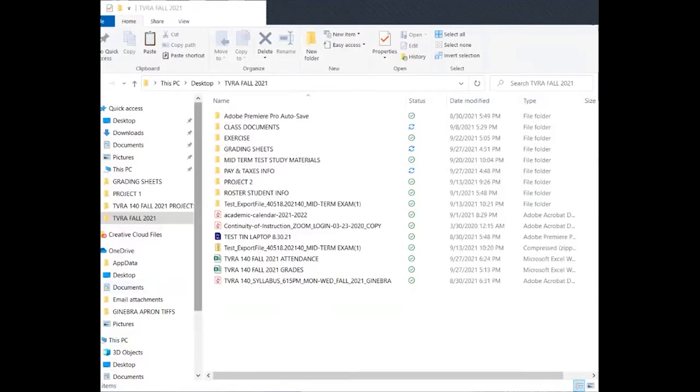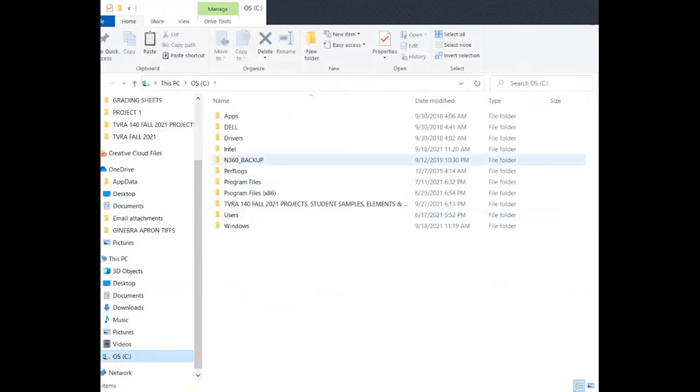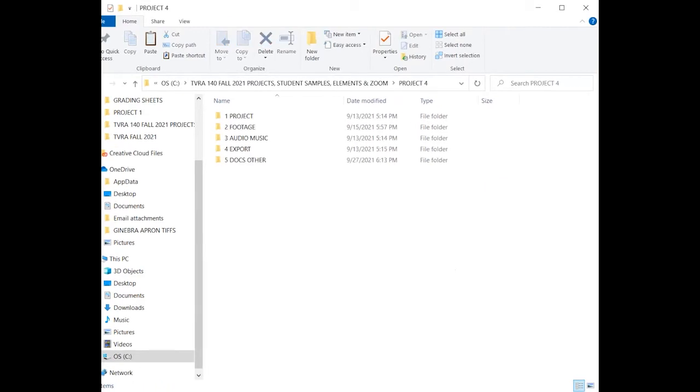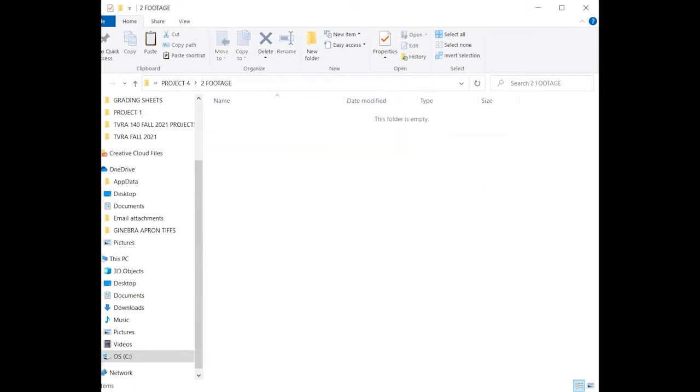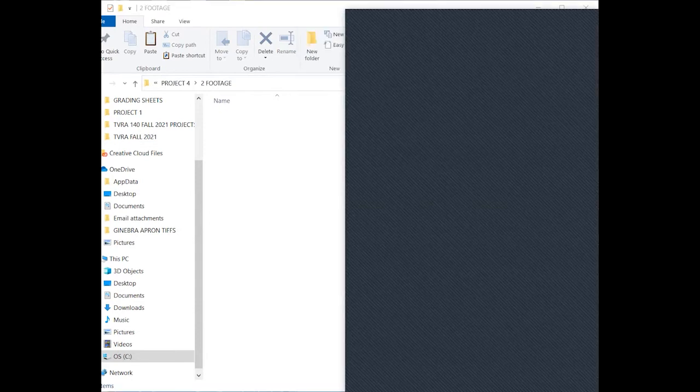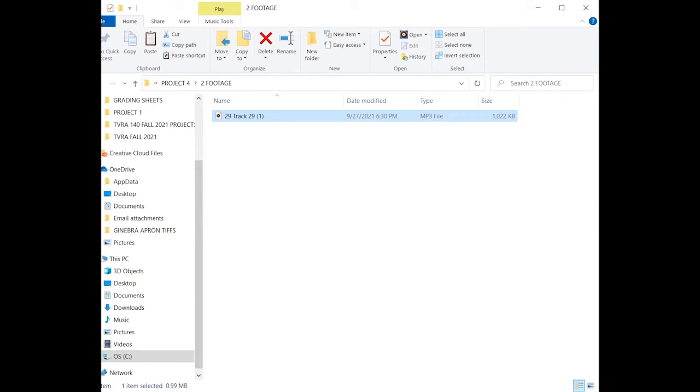So I'm going to go back into my project 4. This is really probably the easiest way to do it. It's hard for me to show you both screens at the same time, but I'm going to go into my project. There's my project 4 folder. I would open up my footage folder, and then you keep that window open. You go into wherever you have your clip. I'm on this other page with the downloads, and you should be able to click and drag it right into your footage folder. Actually, I theoretically should have put that in music, but I won't worry about it too much. Okay, so that's really what we're doing here.